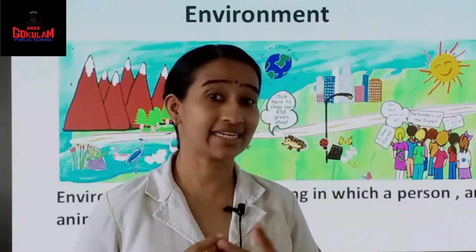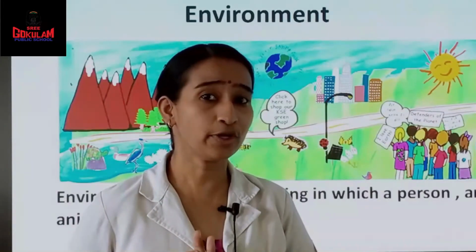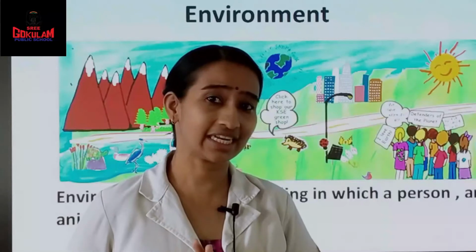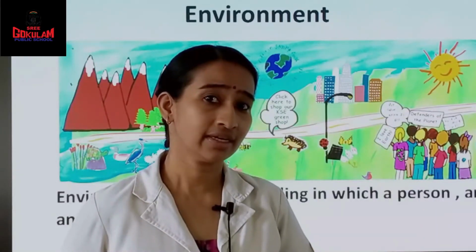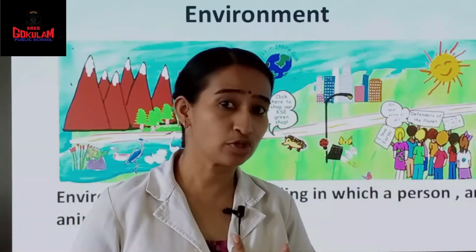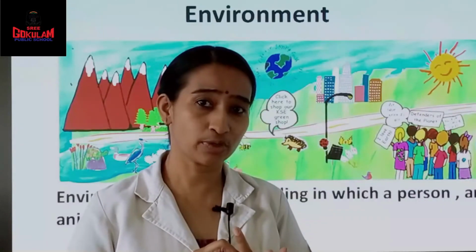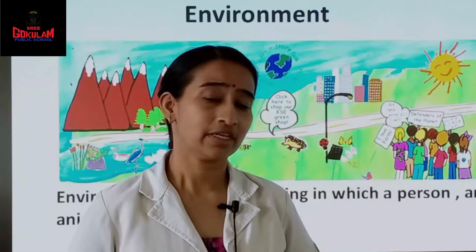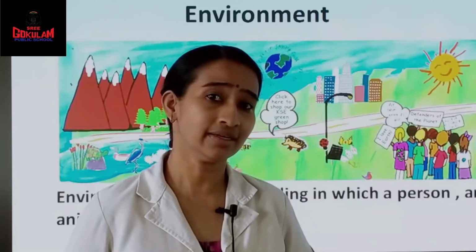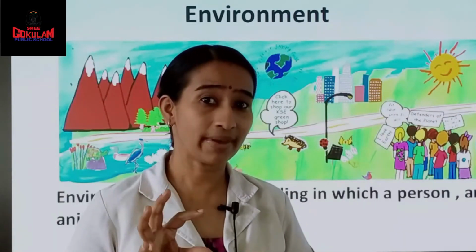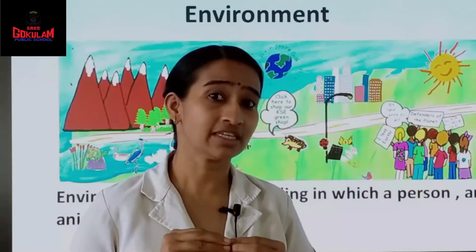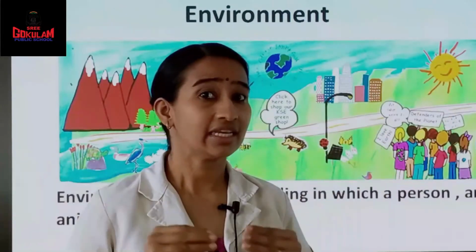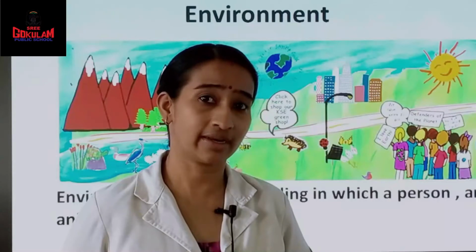And we discussed three types of pollution. Which are the three types? Air pollution, water pollution and land pollution. What is air pollution? When we mix harmful substances into the air, it is called air pollution.